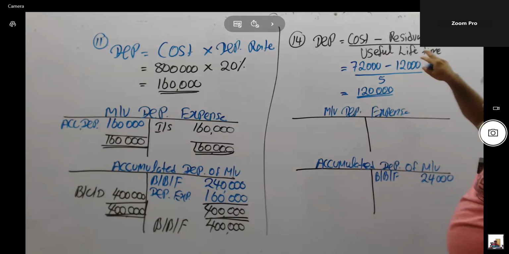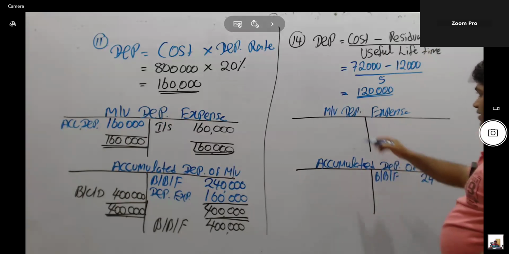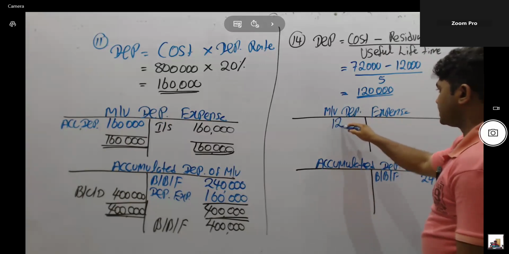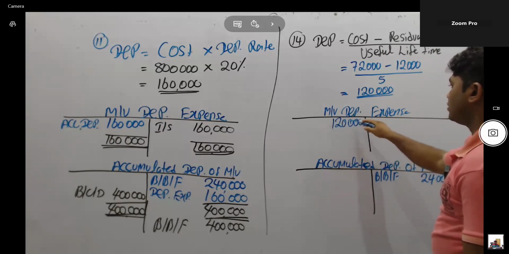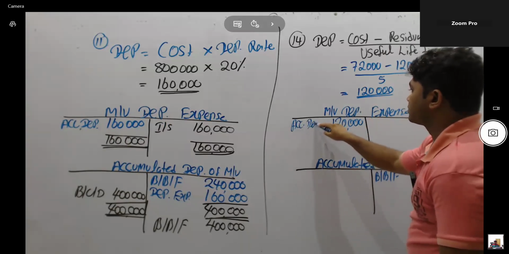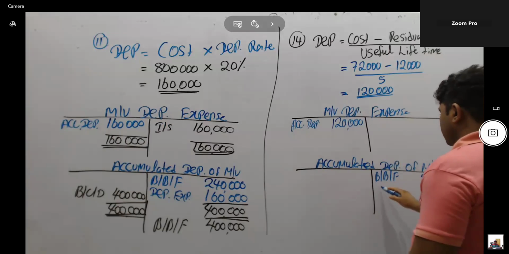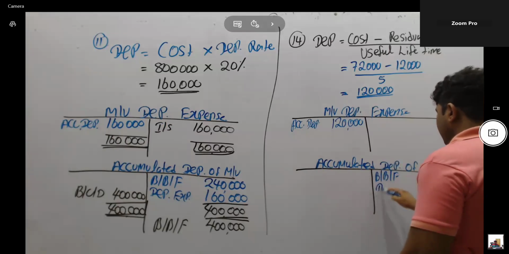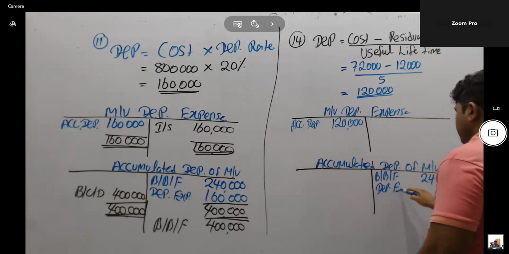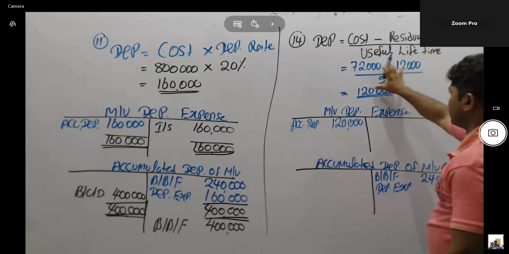Then think annual depreciation equal 120,000. Double entry: depreciation expense account debit 120,000, accumulated depreciation account credit as a depreciation expense.